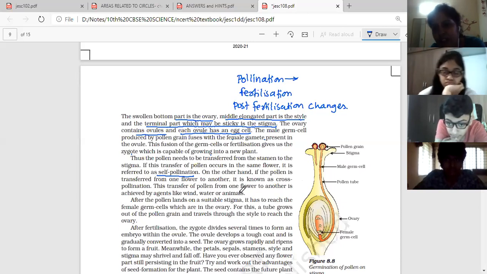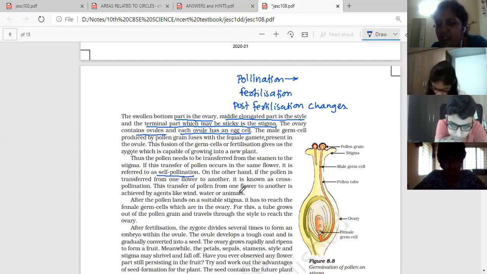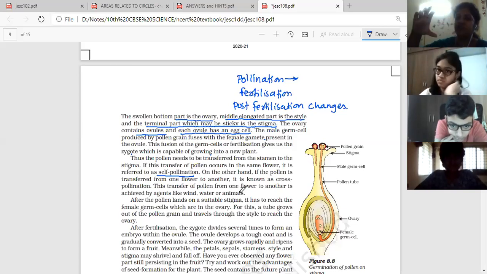Generally, in a flower which undergoes self-pollination, the stigma and ovary are very small in size, and the anthers, the stamen part, are bigger. So the pollen will immediately fall down from there itself.